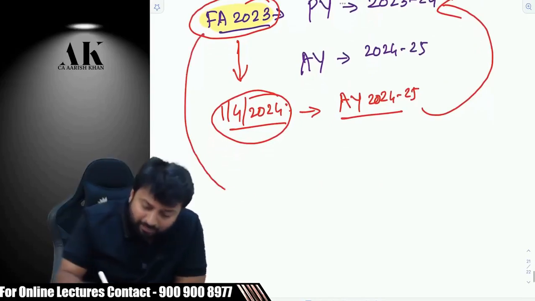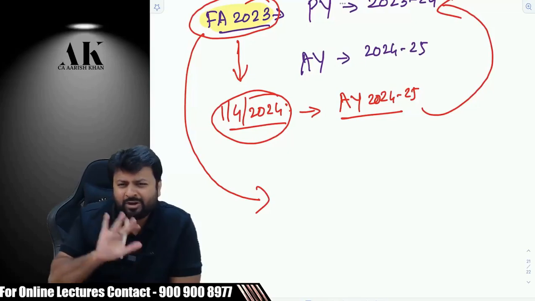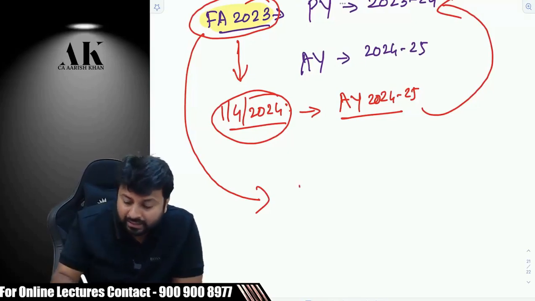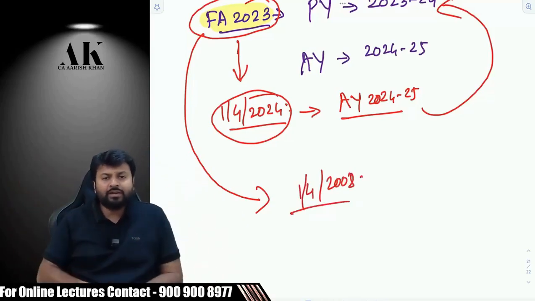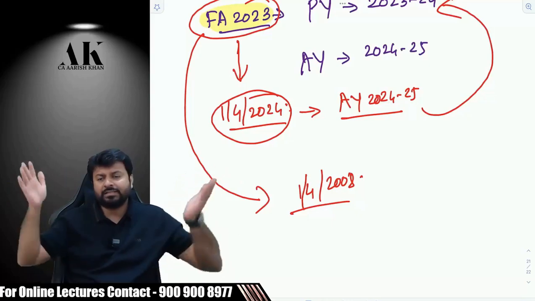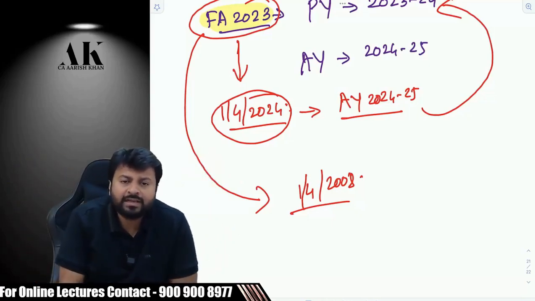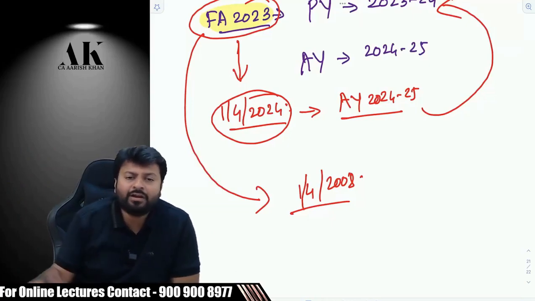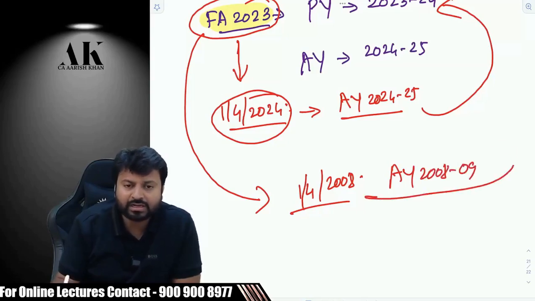Now, one more thing which is possible, that one amendment came in Finance Act 23. I am not speaking of the amendment, I am just speaking of the date, that this amendment is applicable from 1/4/2008. What do you mean by this? We are standing in 2023. The government is saying this is applicable from 2008. It means very clearly that this amendment is retrospectively applicable from AY 2008-2009. Are you clear?